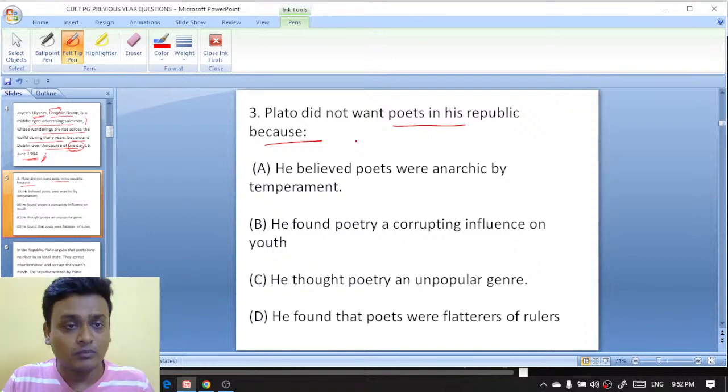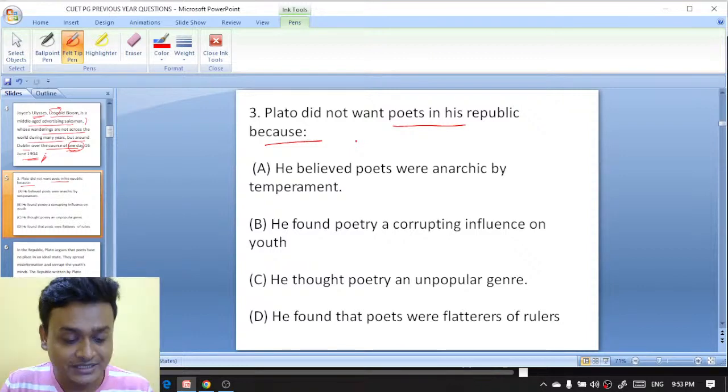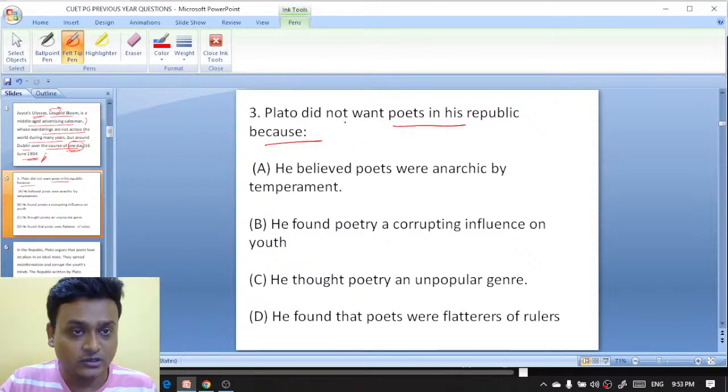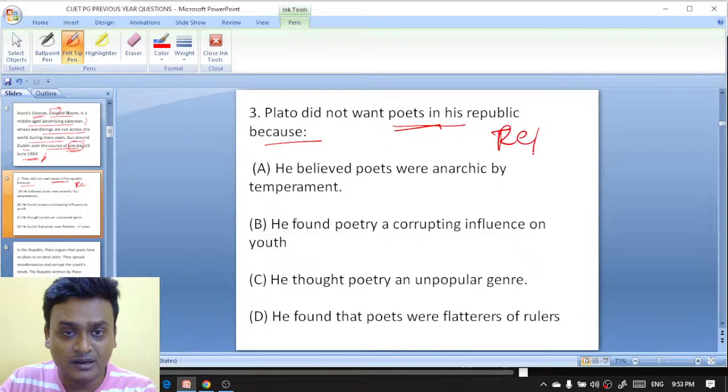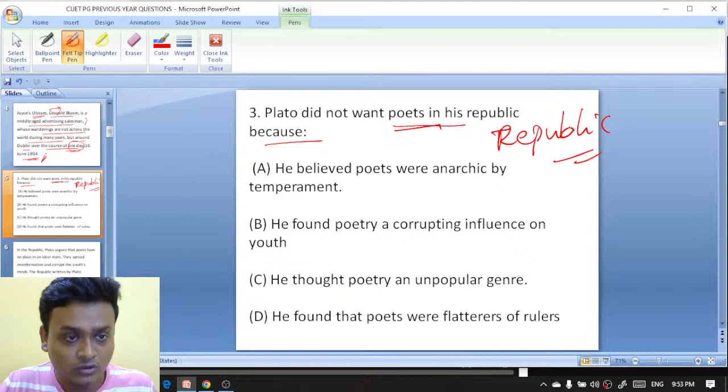Why did Plato banish the poets from his ideal state? Plato wrote the magnum opus Republic, an important work, and in it he banished the poets from his ideal state.